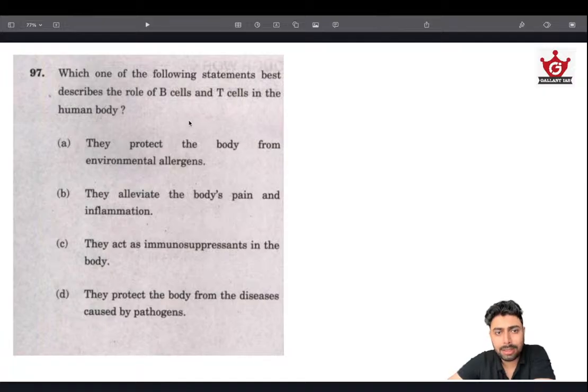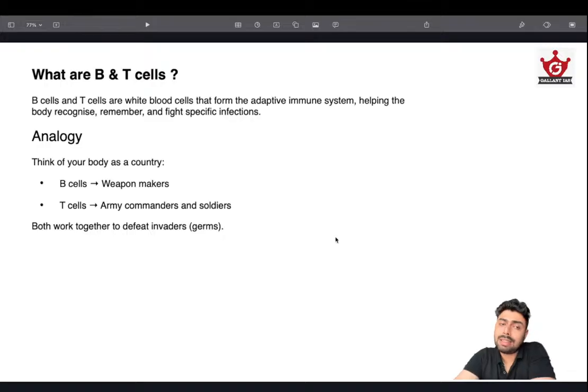Not in a normal scenario, but when these cells misfire, or they actually misunderstand our body and start attacking our own body, these immunosuppressants in the form of steroids are administered. Just understand that. And we'll look a little bit into B and T cells. It's worth looking into. So the B and T cells are white blood cells, and they are part of our immune system and help the body recognize, remember, and fight specific infections. I'll give you an analogy. This way you can easily remember. B cells are like the weapon makers, and T cells are like the army commanders and soldiers.